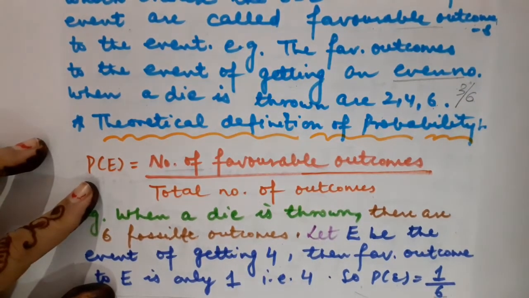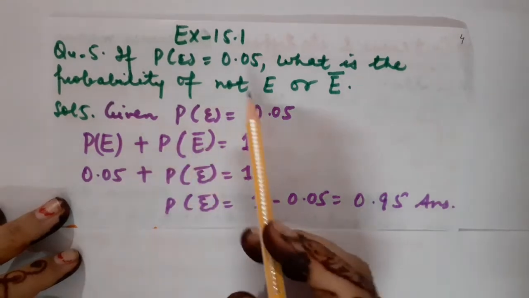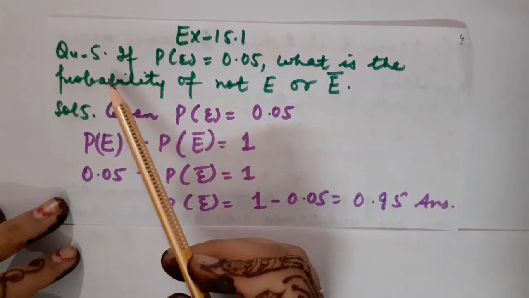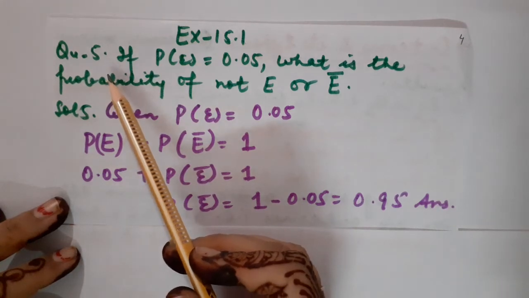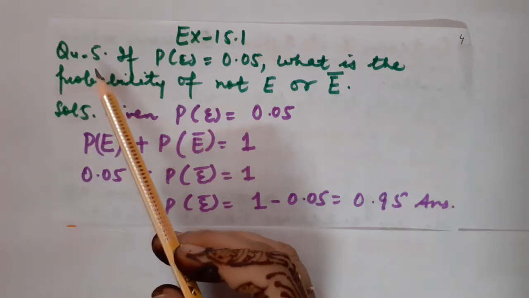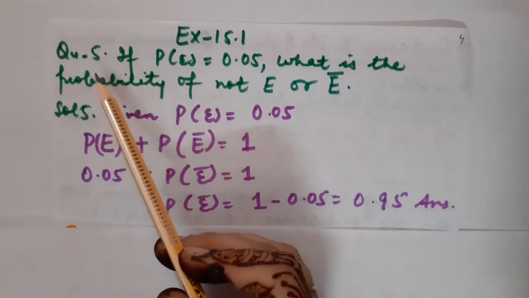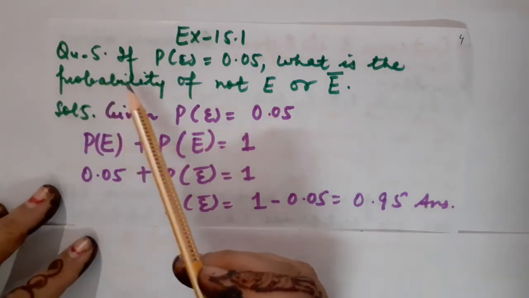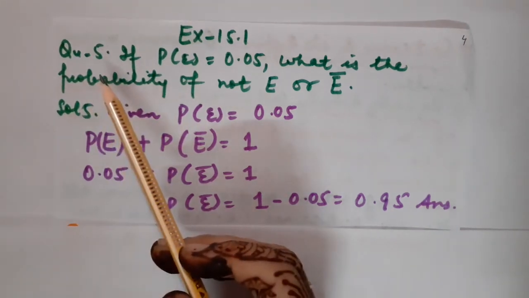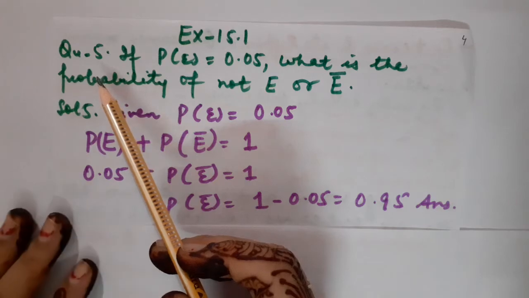Okay? So children, I am going to take a few questions from exercise 15.1. Questions 1 to 5 are your maths homework. Sorry, questions 1 to 4 are your maths homework. They are just based on the theoretical part which I have explained to you. Fine. And filling the blanks, true, false, such kinds of questions are there in it.